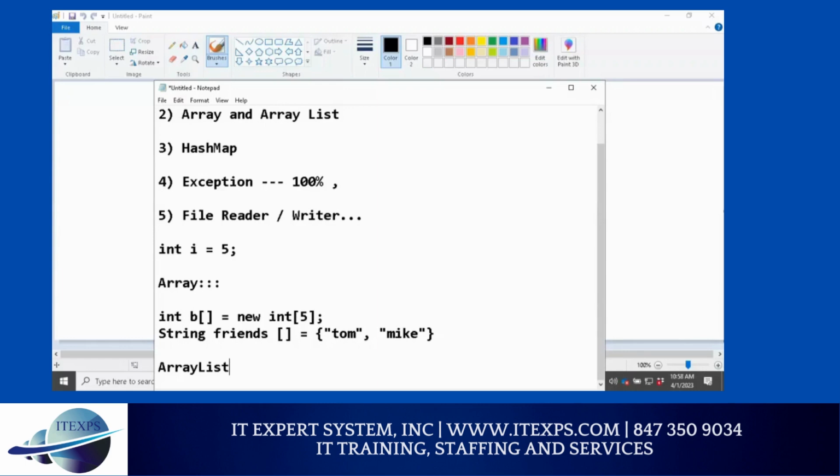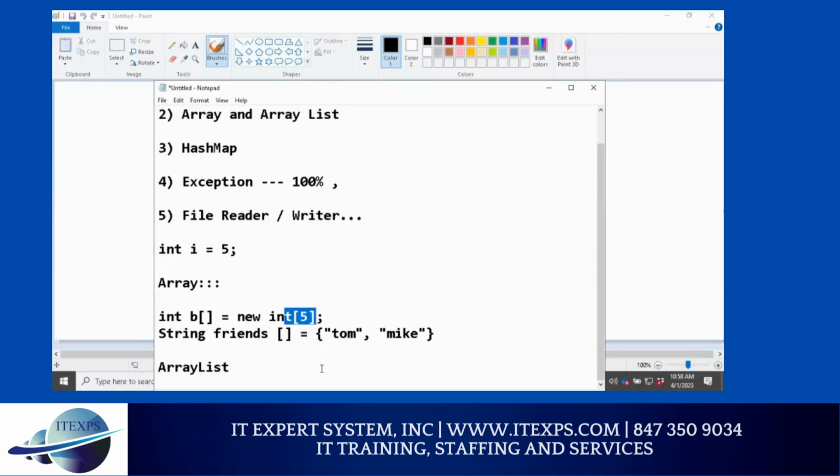So array list is more advanced. And the difference between array versus array list: array list can grow infinitely, depending on your need. So you don't have to define a fixed size. Here, in array, you have to define a fixed size. In array list, there is no fixed size. It automatically scales. So it's a good thing. Second thing, array list allows objects, which you are going to learn for your project.